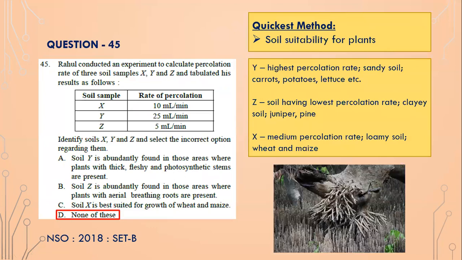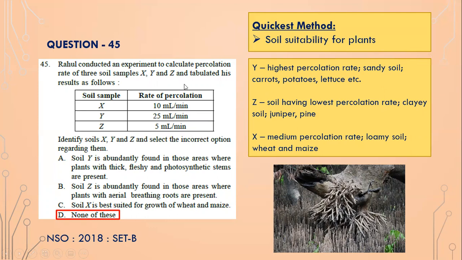Okay, Rahul conducted an experiment to calculate the percolation rate of 3 soil samples X, Y, and Z and tabulated his results as follows. X is 10 milliliters per minute, a medium rate of percolation. Y is 25 milliliters per minute, which is a very high rate of percolation. And Z is 5 ml per minute, which is the lowest rate of percolation.